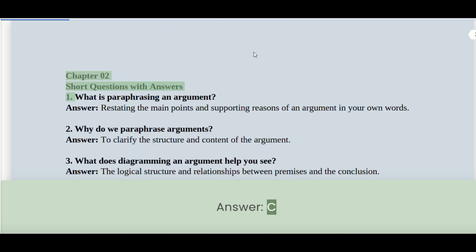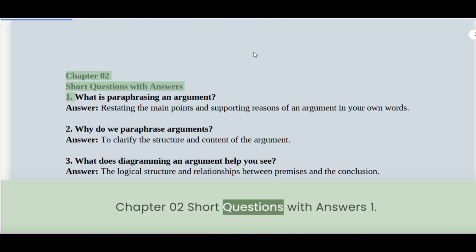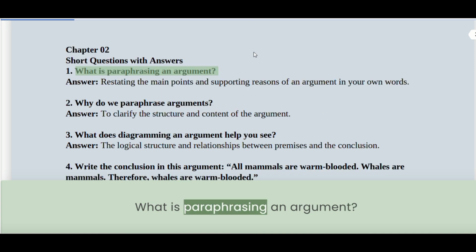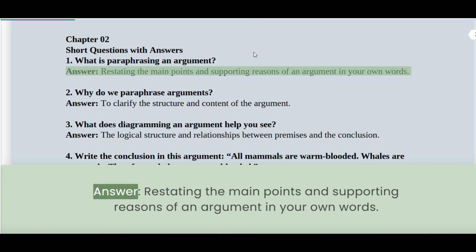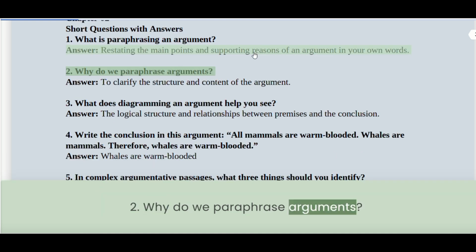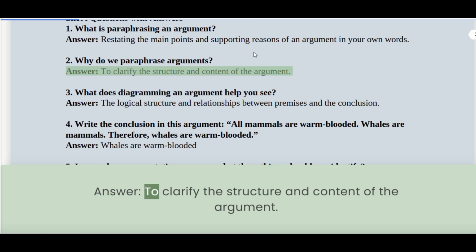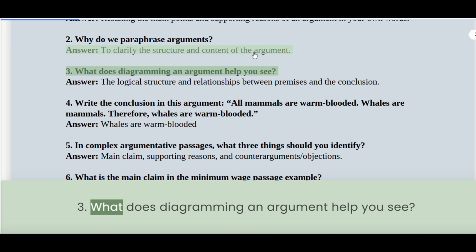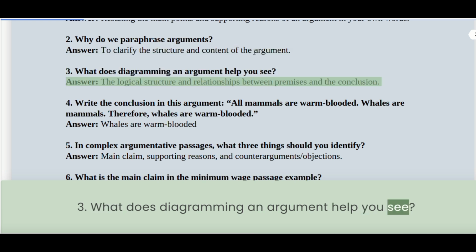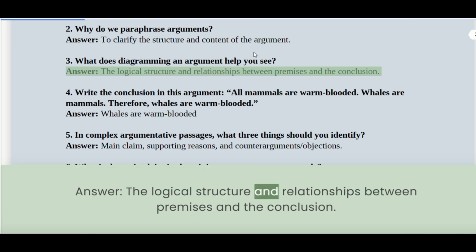Answer C. Chapter 0, 2 short questions with answers. 1. What is paraphrasing an argument? Answer: Restating the main points and supporting reasons of an argument in your own words. 2. Why do we paraphrase arguments? Answer: To clarify the structure and content of the argument. 3. What does diagramming an argument help you see? Answer: The logical structure and relationships between premises and the conclusion.